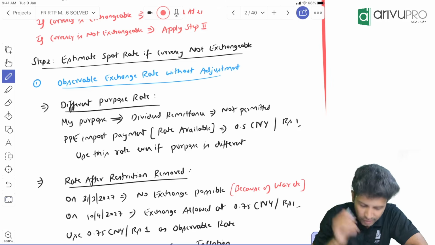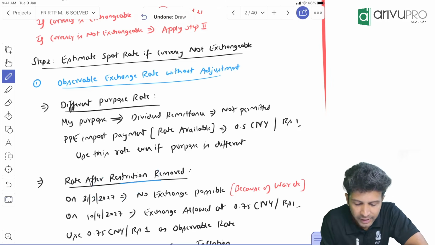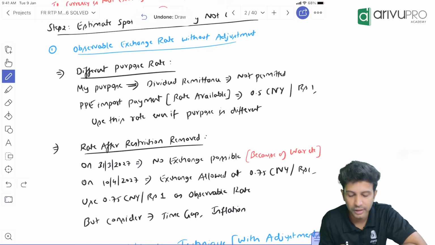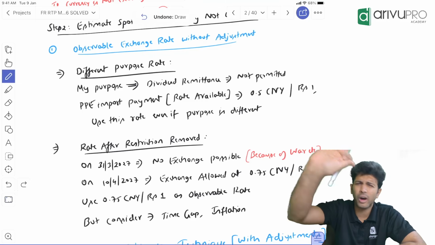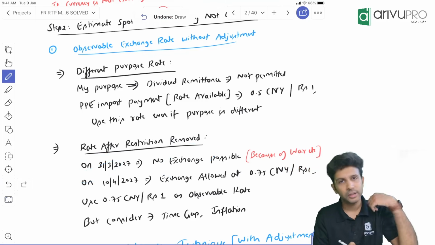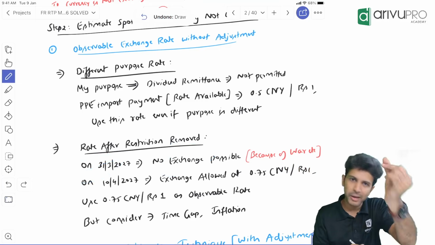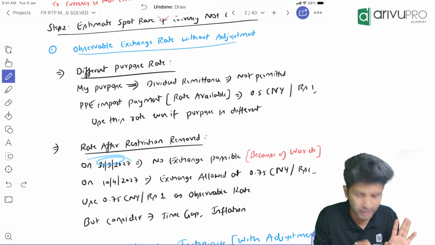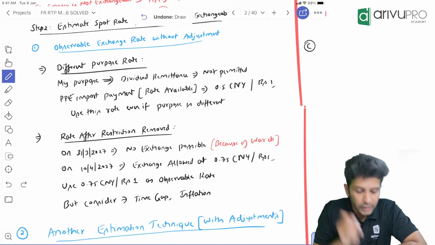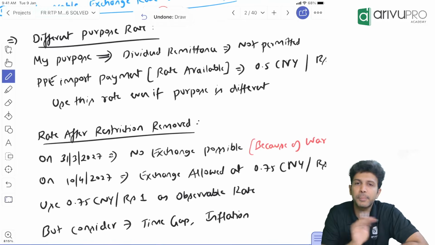This is one. Second one, rate after the restriction is removed. Let's say on 31st March 2027, exchange is not possible due to war or due to whatever circumstance. Let's say on 31st March, there is a restriction. Indian currency and Chinese currency cannot be exchanged on 31st March. Whatever reason, I've just written war as an example. Let us say up to 10th April, it is not allowed.